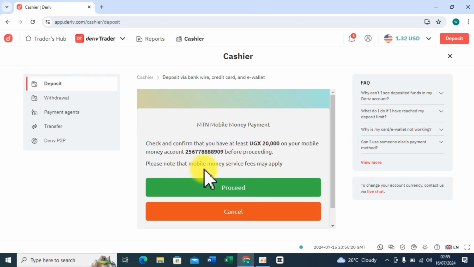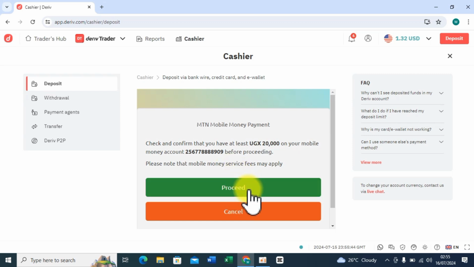Please note that mobile money service fees may apply. We are used to this, because when transacting with mobile money, they charge their fees from your country. It is not about this payment agent. If I want to continue, I'll click on proceed, enter my PIN, and the money will go.